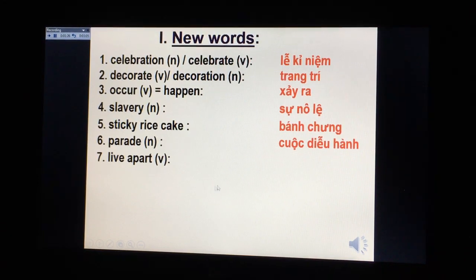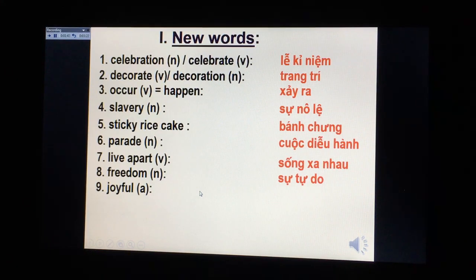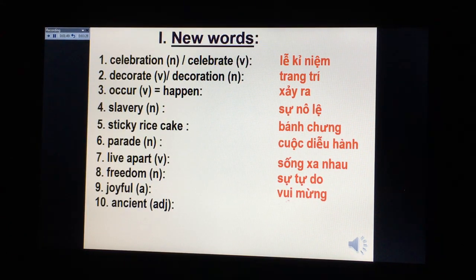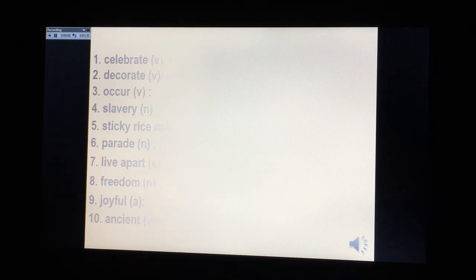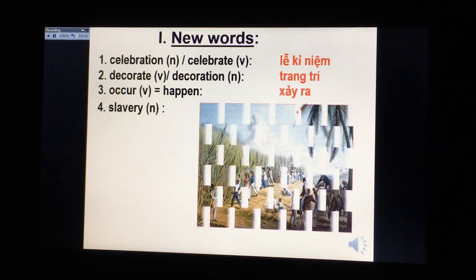Live apart. It means you don't live with your father, your mother, your brothers and sister. You live far from them. And freedom. And joyful. Number 9, joyful. And number 10, ancient.